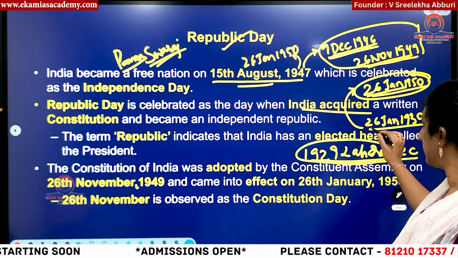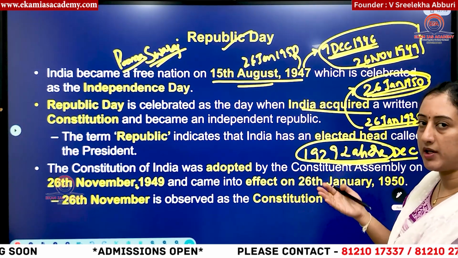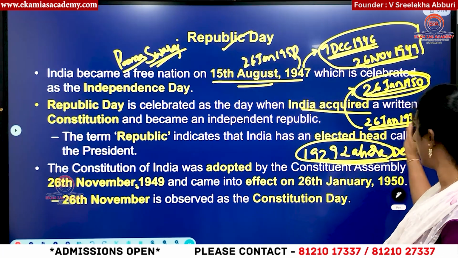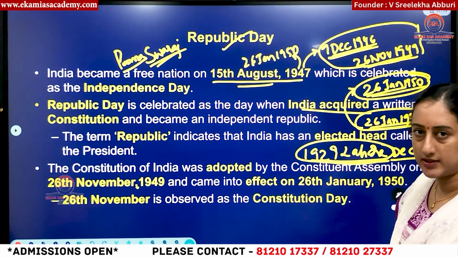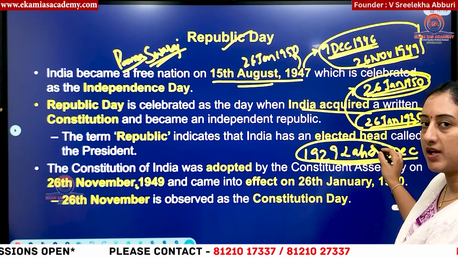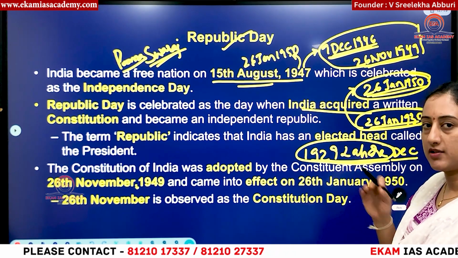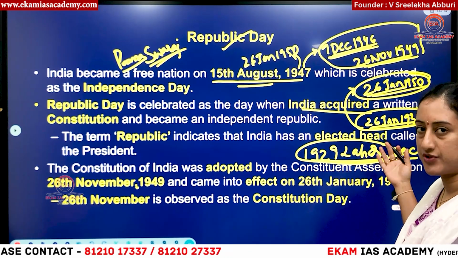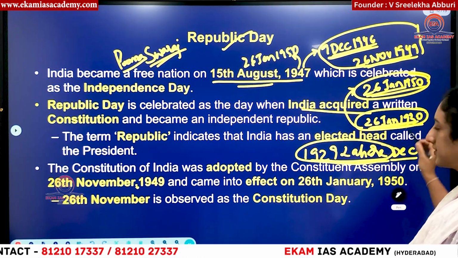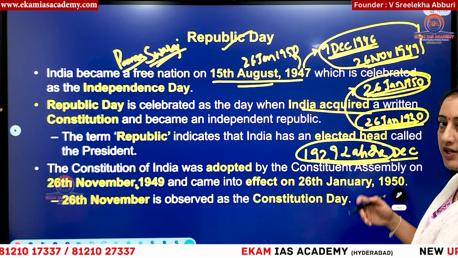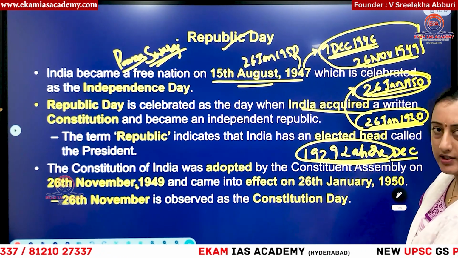Okay, so the first Independence Day in pre-independent India was celebrated on 26th January 1930. And if you remember, the first time the Indian tricolor flag was hoisted, it was not the present-day flag. At that time there was a different flag, and later it was remodified. That was hoisted on the banks of the river Ravi on 26th January 1930.